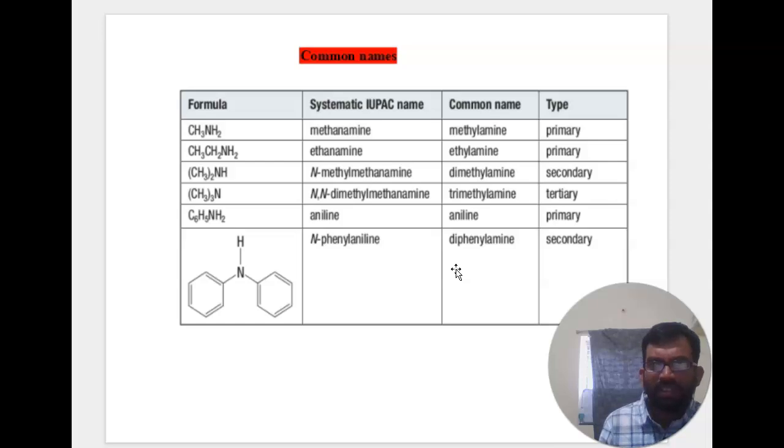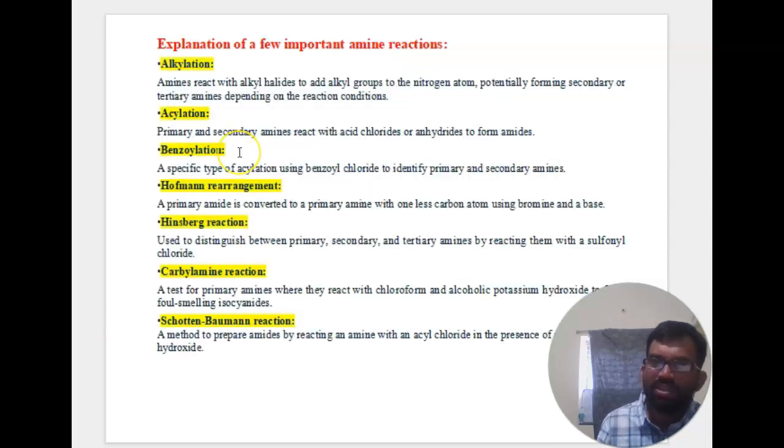Now you can see the explanation of a few important amine reactions. First, alkylation: amines react with alkyl halides to add alkyl groups to the nitrogen atom, potentially forming secondary or tertiary amines depending on the reaction conditions.